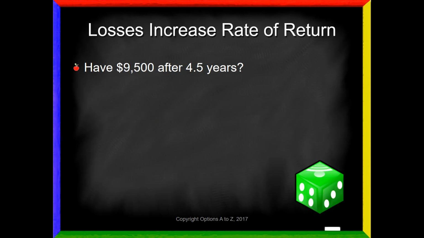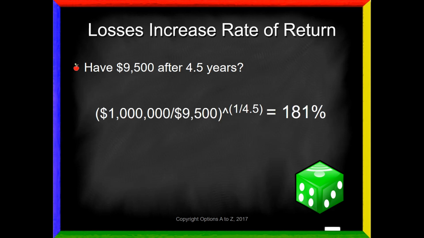Well, what if you do incur losses along the way? Well, those are going to increase that required rate of return even more. Let's say that after 6 months' time, you've lost $500. What rate of return do you need now? Well, we put it into our formula. You now need 181% per year for 5 years to meet that $1 million goal.